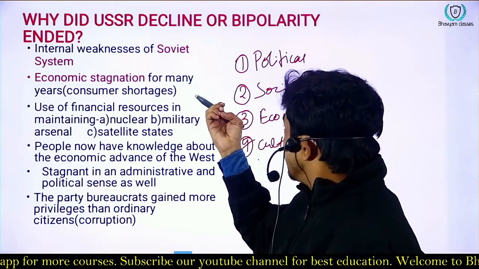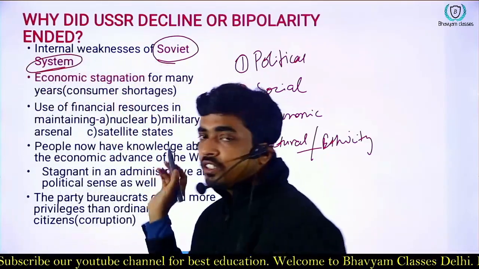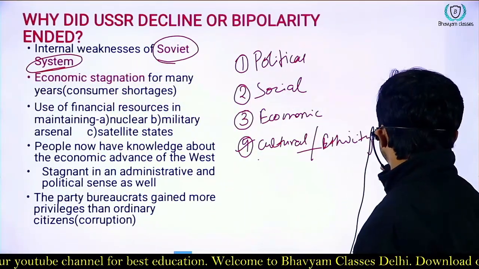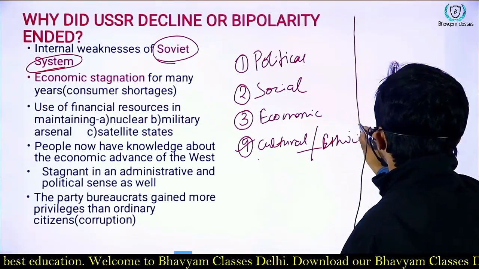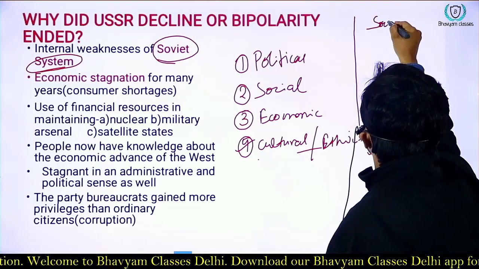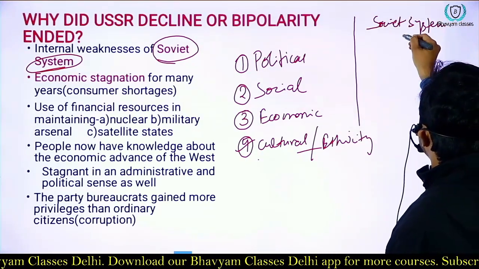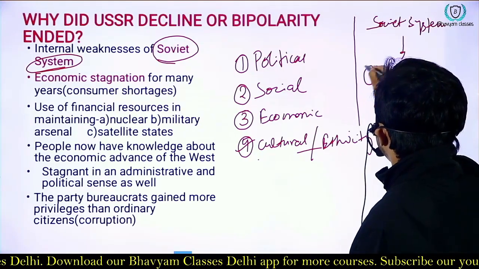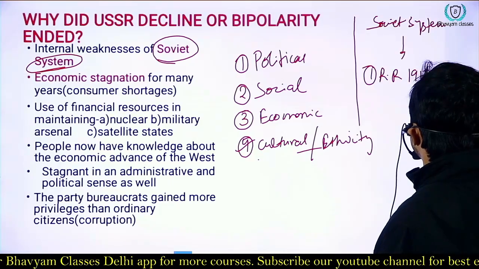First we will understand what is the meaning of the Soviet system. What is the Soviet system? How did the Soviet system develop over a period of time? The Soviet system emerged after the Russian Revolution of 1917.